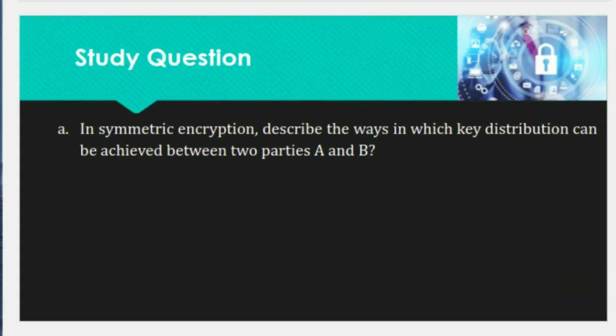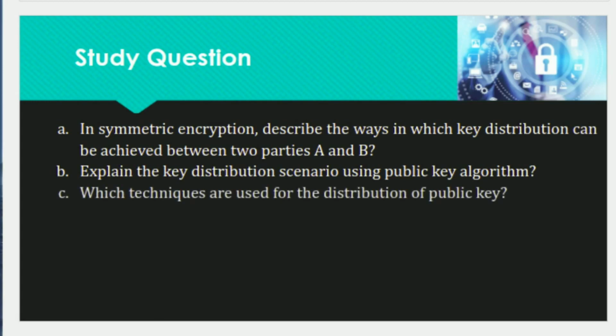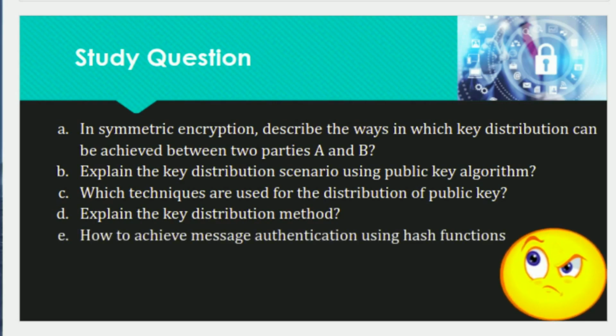In a symmetric encryption, describe the way in which key distribution can be achieved between the two parties A and B. Then the second question, explain the key distribution scenario using a public key algorithm. Then which techniques are used for distribution of a public key. After that, explain the key distribution method. And finally, you have to solve how to achieve message authentication using the hash function.